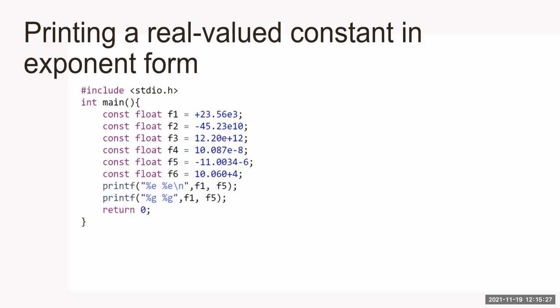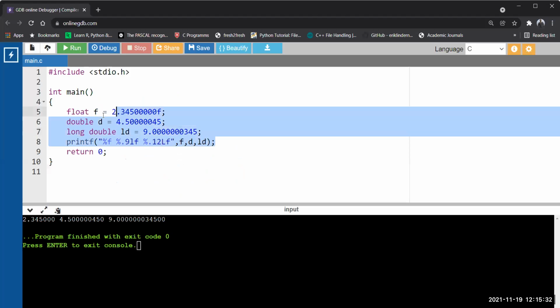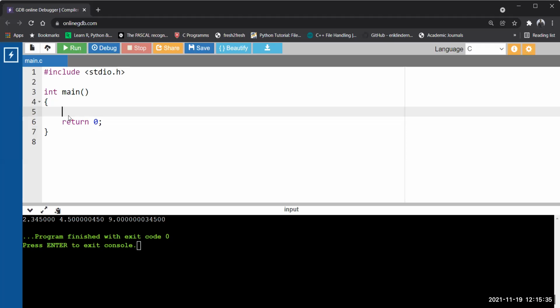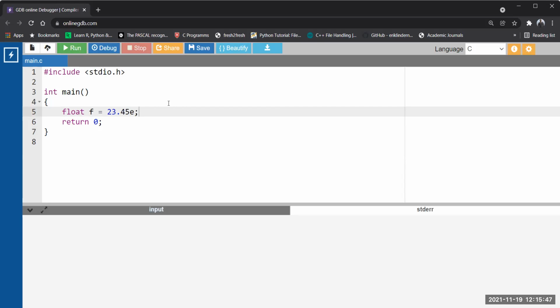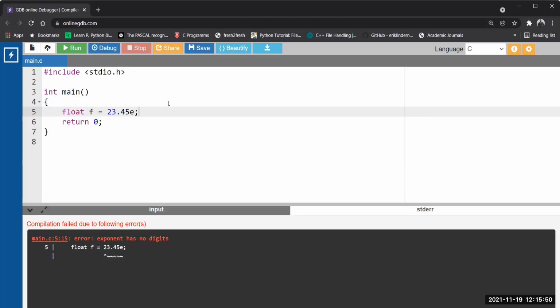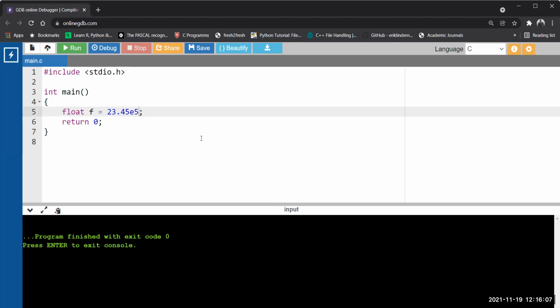So let us see some examples in the compiler. Let's go with exponential form instead of the simple format. Float f equal to, I'm writing now, 23.45e. No digits after e, so we're expecting an error. See, error, not allowed. Exponent has no digit. See how beautiful the GDB compiler is. It is telling exactly what we have learned in the theory. After e, there must be a digit. So it is also telling exponent has no digit. The exponent is started, but no digit is there. Now let's put some digit. Now run. No issue, absolutely fine.